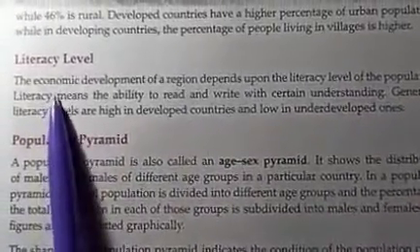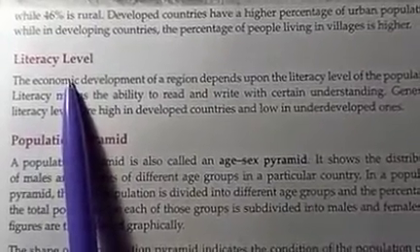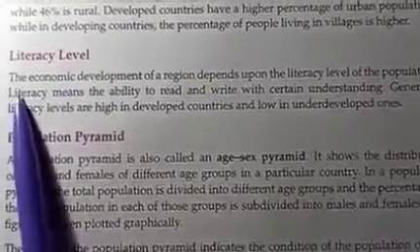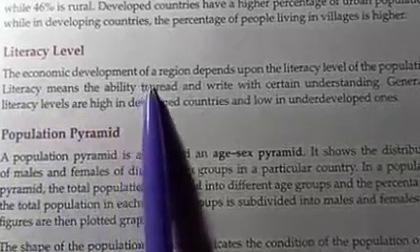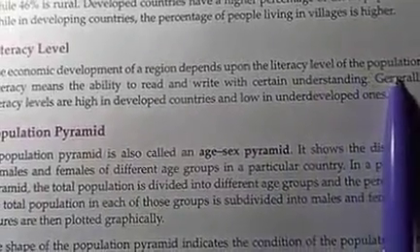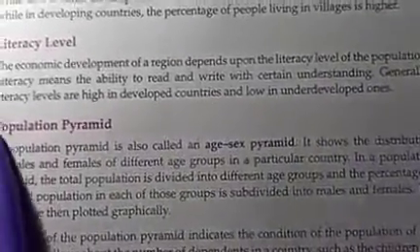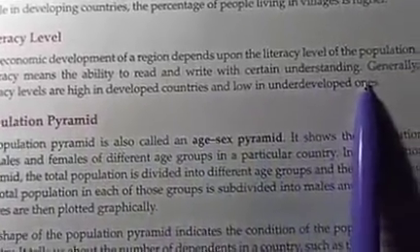Literacy level. Literacy level means how much people are educated. The educated group of people. The economic development of a region depends on the literacy level of the population. Literacy means the ability to read and write with certain understanding.